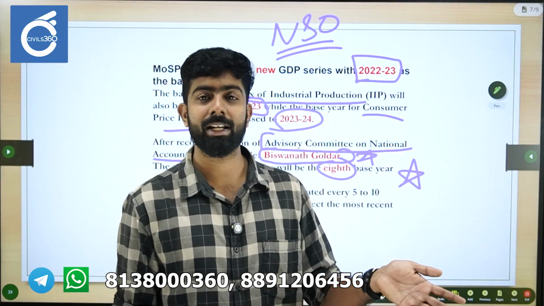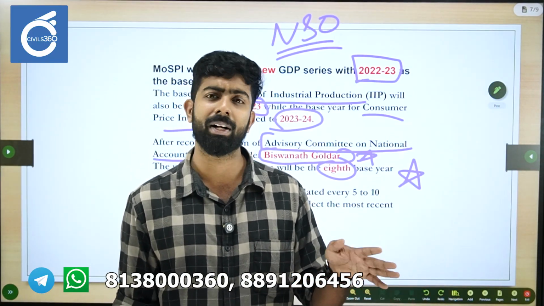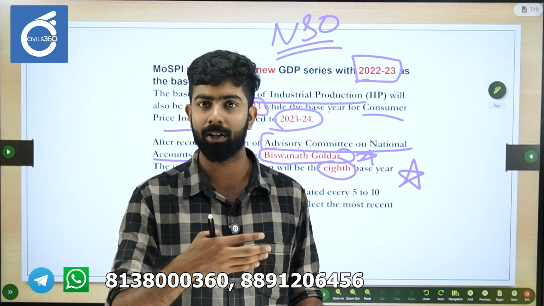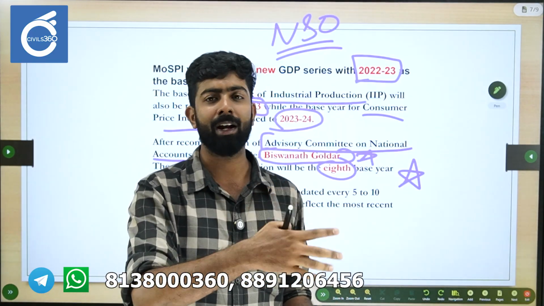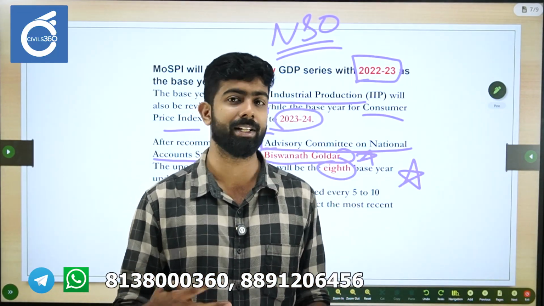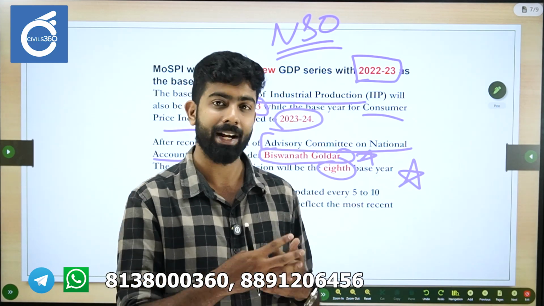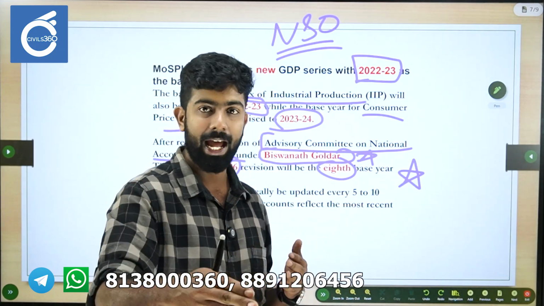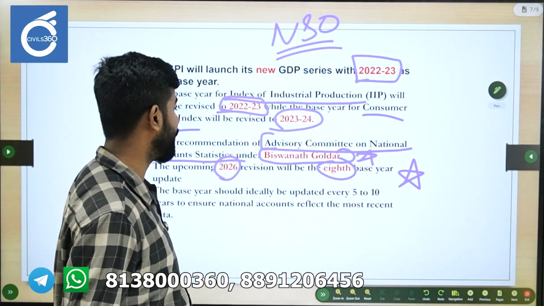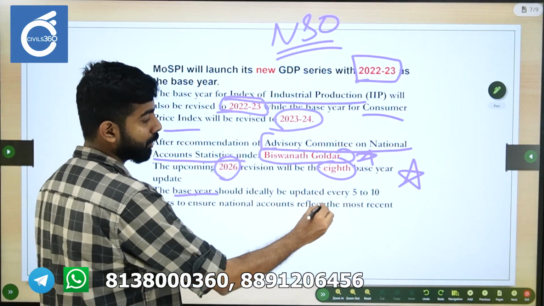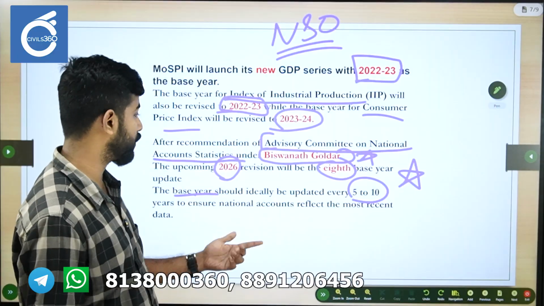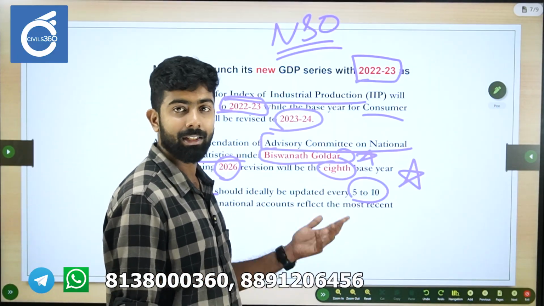The previous base year revision was planned in 2017, but it was dropped because of the various shocks that happened: demonetization, the introduction of GST, and also some issues with the quality of PLFS data and household consumption expenditure data. That revision was dropped, which is why we had a long gap. So this is the eighth time it is going to be revised. Ideally, the base year should be revised every 5 to 10 years, so that the national accounts reflect the most recent data. I hope this concept is clear.